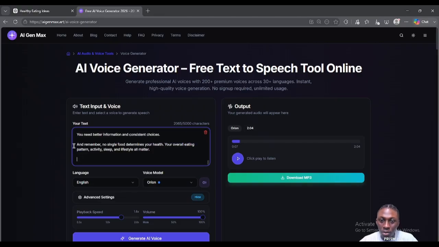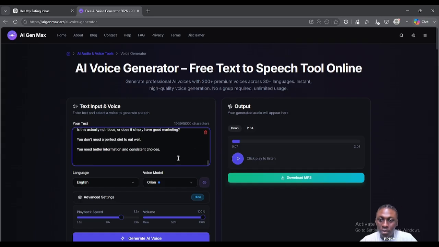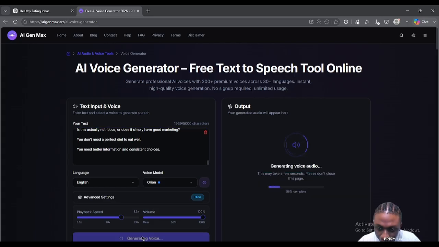So we're going to ignore that part, and we are going to just ignore this part too. We are not going to generate another one after this. I just want to round up the voice generation part, the main part, aside from the subscribe call to action. You understand?